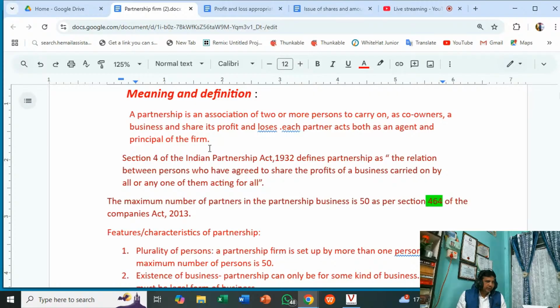All of you see the definition, it is appearing on the screen now. What is the minimum and maximum here: two or more persons. So what is the minimum number of persons required for a partnership form? Two. What is the maximum? It is 50. This is the 50. Got it?